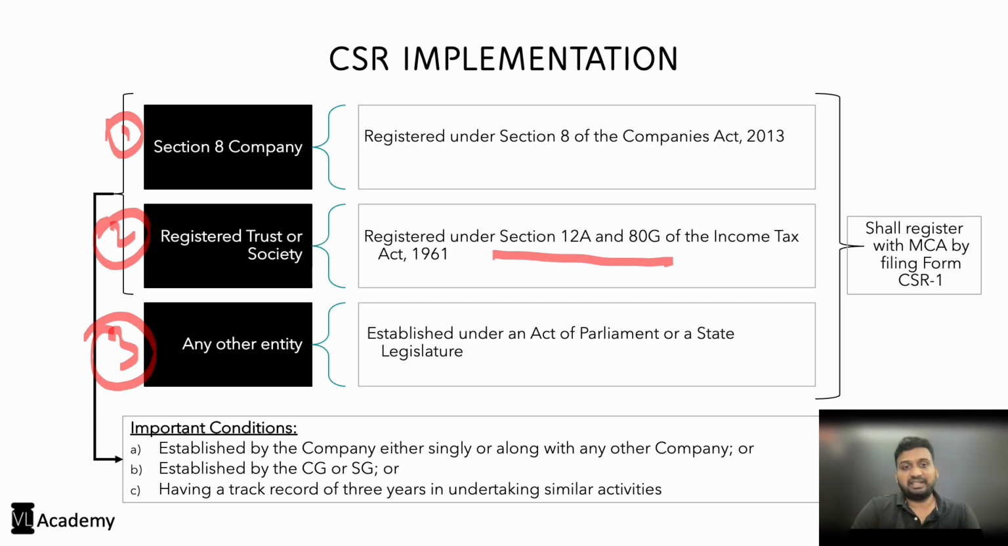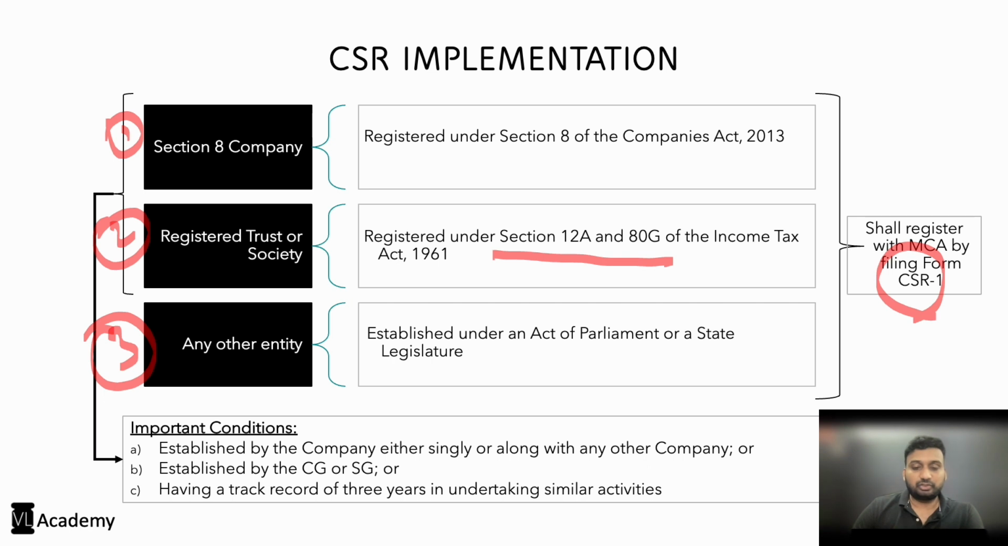And any other entities shall be such entities which are established under an Act of Parliament or a state legislature. Now, all these entities should have registered with MCA by filing a form CSR 1. Now, what is this registration for?